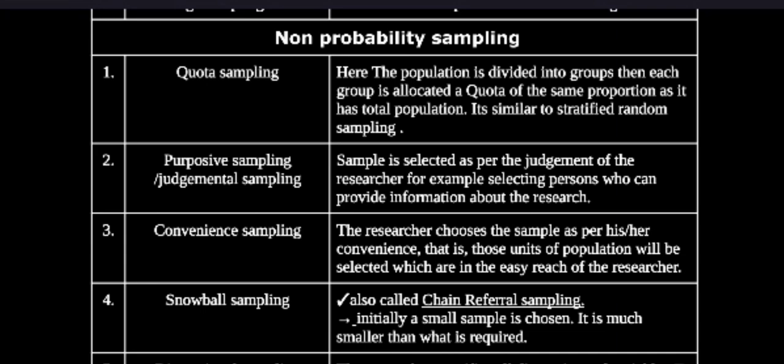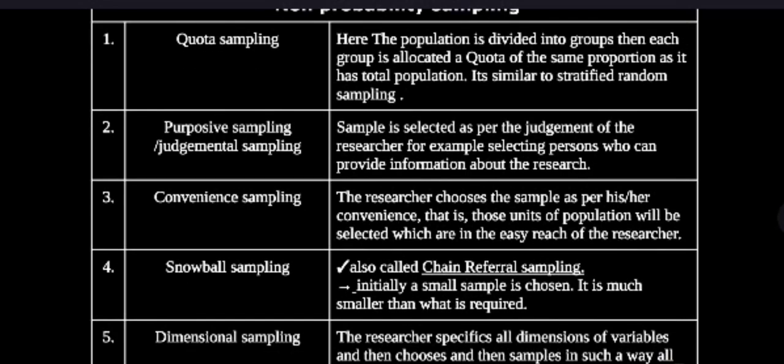Purposive or judgmental sampling. The sample is selected as per the judgment of the researcher. For example, selecting persons who can provide information about the research. Convenience sampling. Here, the researcher chooses the sample as per his or her convenience. That is, those units of the population will be selected which are within easy reach of the researcher.